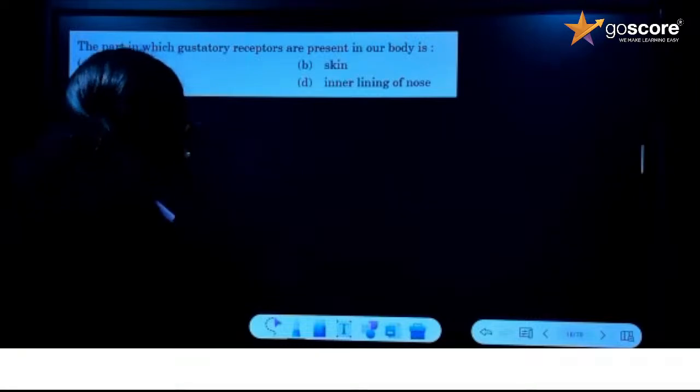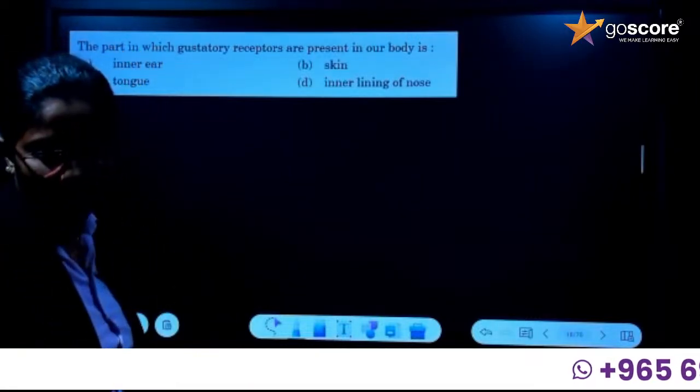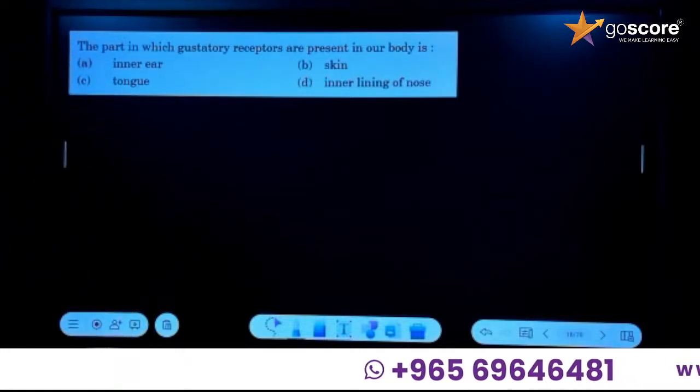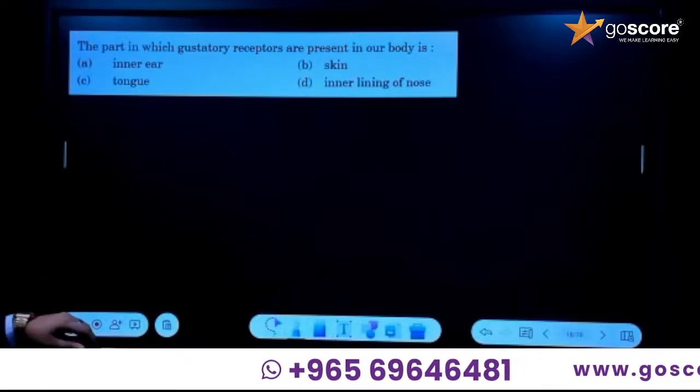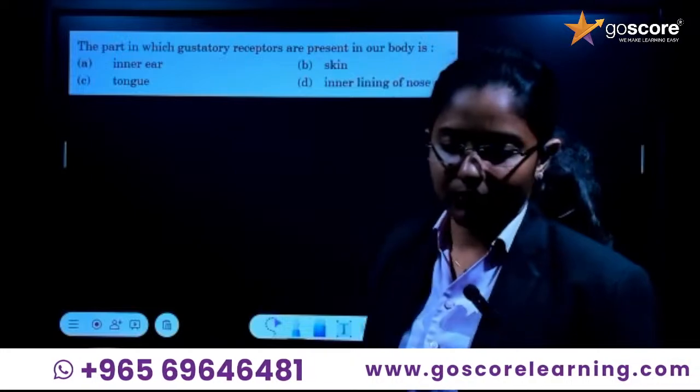So we'll be moving to the next question. The part in which gustatory receptors are present in our body. Okay. The part in which gustatory receptors are present in our body is inner ear, skin, tongue, inner lining of nose.